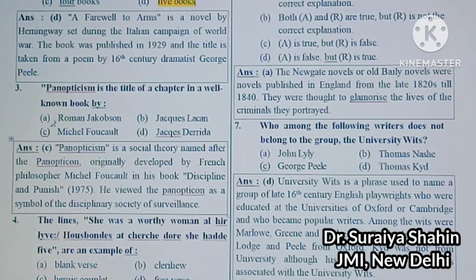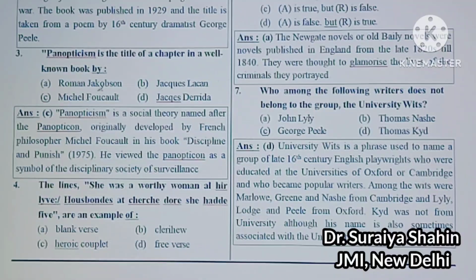Next question is: Panopticism, the title of a chapter in a well-known book by. First option is Roman Jakobson, second is Jacques Lacan, third is Michel Foucault, and fourth is Jacques Derrida. Panopticism is a title of a chapter in a well-known book by Michel Foucault.